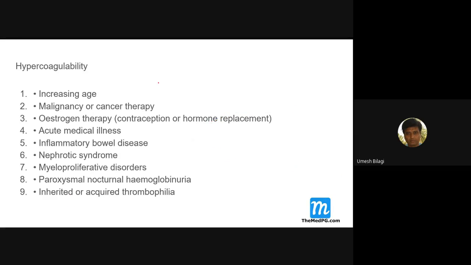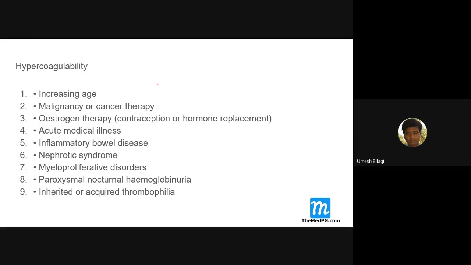And then one more important thing is antiphospholipid syndrome, antiphospholipid antibody. These are also patients with the hypercoagulable state. And thrombophilia, that means increase in platelet count. These are all cases of hypercoagulable status.